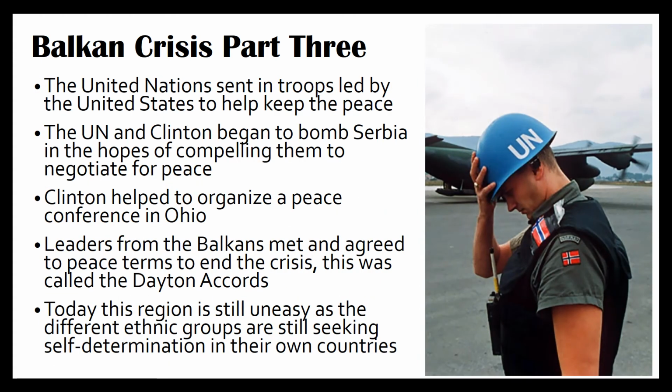Balkan Crisis Part 3. The United Nations sent troops led by the United States to help keep the peace. The UN and Clinton began to bomb Serbia in the hopes of compelling them to negotiate for peace. Clinton helped to organize a peace conference in Ohio. Leaders from the Balkans met and agreed to peace terms to end the crisis. This was called the Dayton Accords. Today, this region is still uneasy as the different ethnic groups are still seeking self-determination in their own countries.